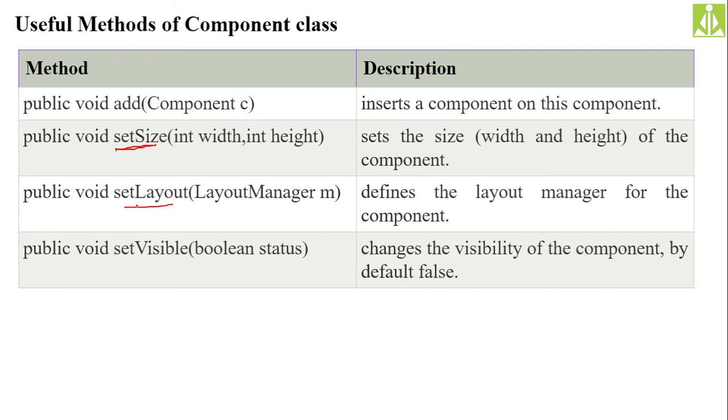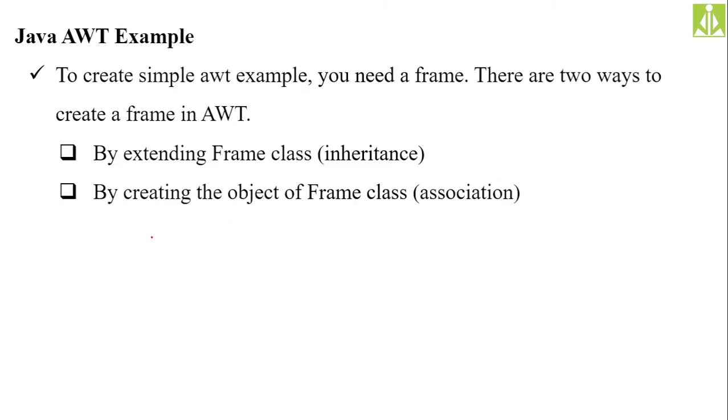Set layout, I mean where you want that object to be displayed, that we do with the help of set layout. Then we have set visible. So definitely you have to make the boolean status 1, then only the object will be displayed on the output screen. Otherwise it will be hidden. The object will be added, but it will be hidden.